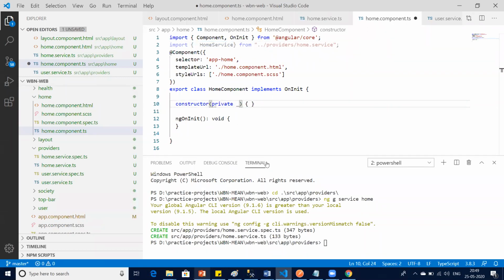Private underscore homeService. You can't even copy simple things. Now our dependency injection is done here. Now after dependency injection, I can use ngOnInit, because this is the method which is going to fire after the constructor. It's basically the third method in the list. So you can say it's like on page load, on component load. Basically this is going to fire.